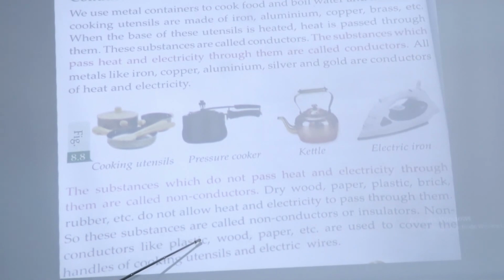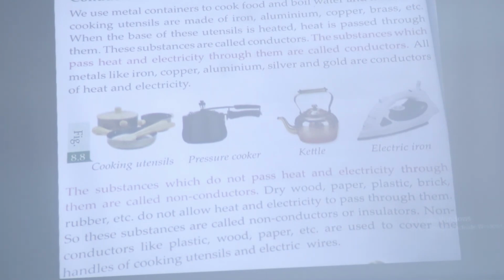These substances are called non-conductors, or also insulators. Now non-conductors like plastic, wood, paper, etc. are used to cover handles of cooking utensils or any electric wires.